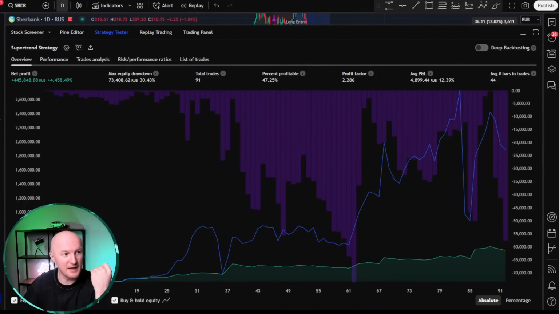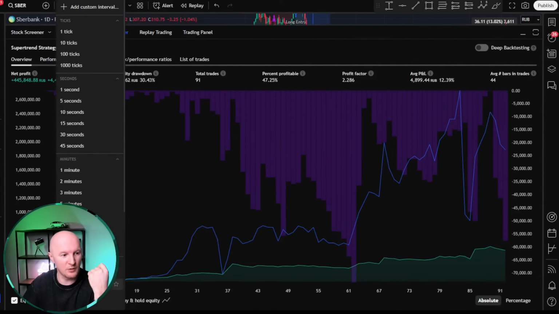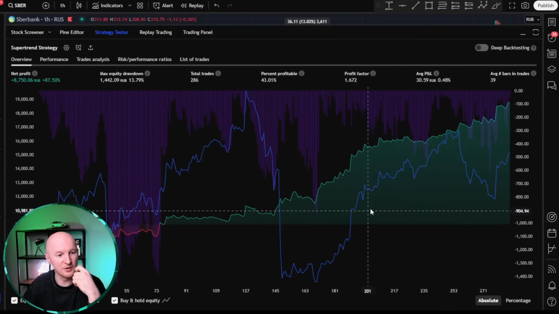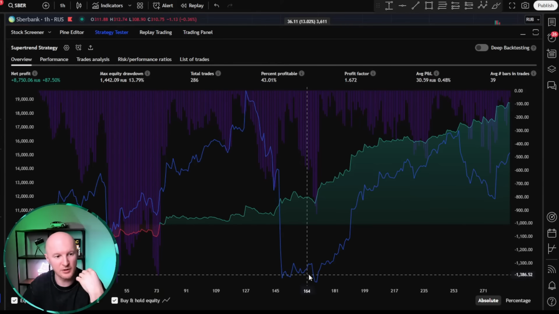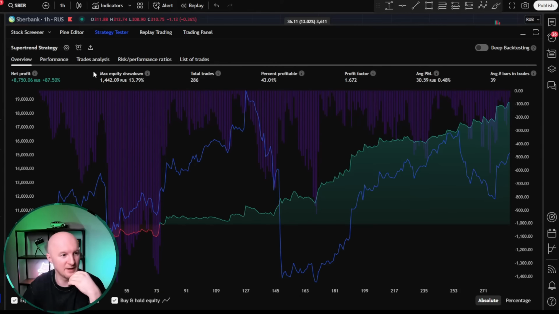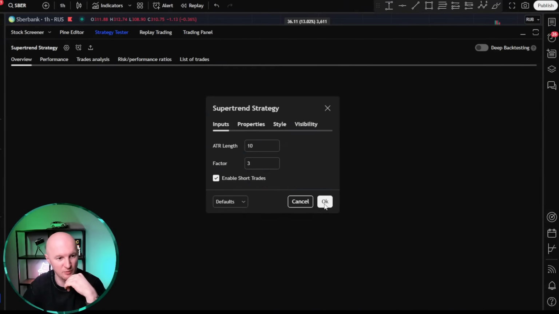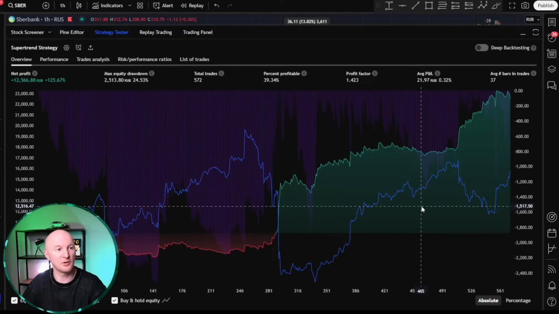And let's try to tweak this strategy into something, well, at least somewhat acceptable. Maybe we won't even need to do anything complicated for that. See for yourself. Let's take and change the time frame from 1 day to 1 hour. Damn, well, it got worse. On the daily chart, Sberbank was trading better. Alright. Let's suppose there was a massive drawdown here. Naturally, it couldn't really trade anything. But what if we add short trades during this big drawdown? Let's see what happens. Still, nothing particularly good came out of it.